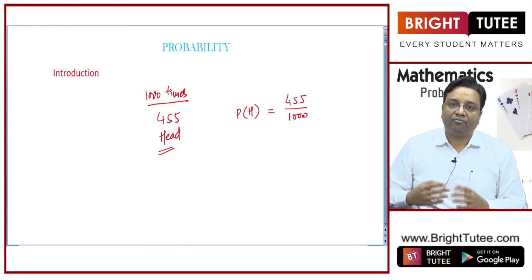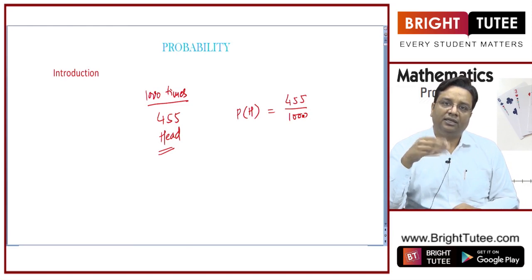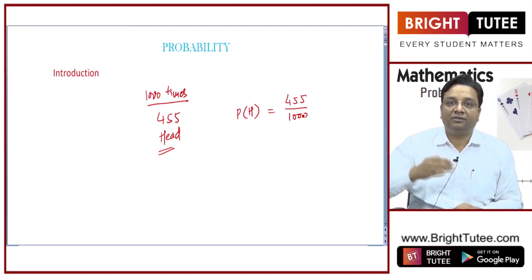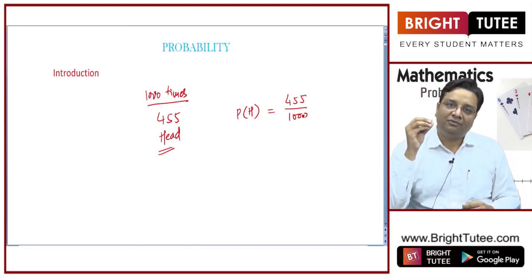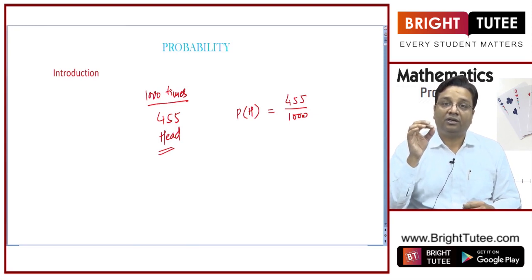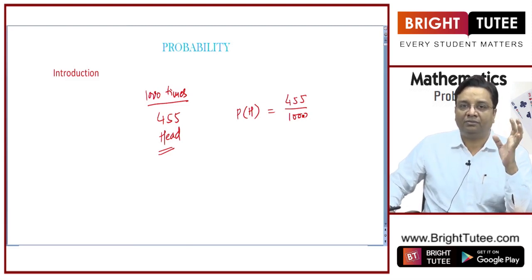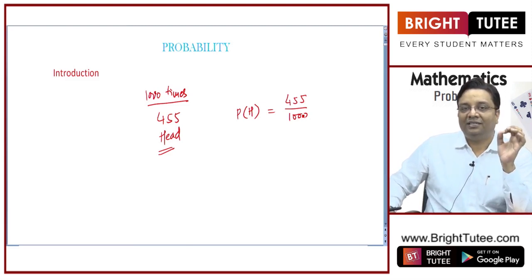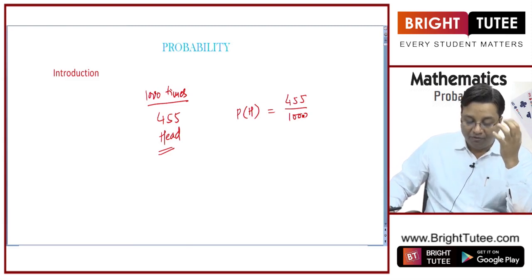If you perform it multiple number of times, let us say you perform it 10,000 number of times, or then you perform it 1 lakh number of times, or you perform it 1 crore number of times. So the results will keep on changing, but you can intuitively feel that the result will come closer to 1 by 2, right? Or it will come closer to half. So if you perform this experiment a large number of times, you will feel that the empirical probability will be 1 by 2, right? Why do you feel so?